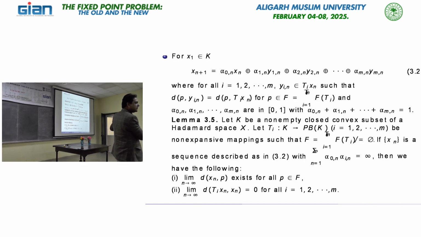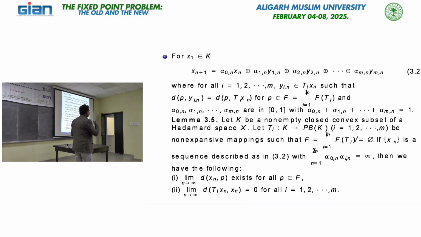In research, sometimes you generalize on one side, so you have to reduce on the other side. Same thing here: my class of operators is smaller, but we remove the condition T of P equals P.